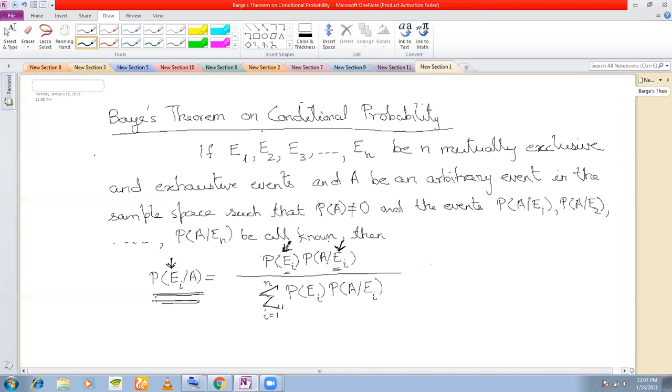And in the denominator, what I'm doing is I'm writing the same thing that I'm writing in the numerator. I'm writing it in the denominator, but this time I'm giving a summation sign. And summation runs from what to what? Summation runs from i is equal to 1 to N. Why from i is equal to 1 to N? Because there are N events here.